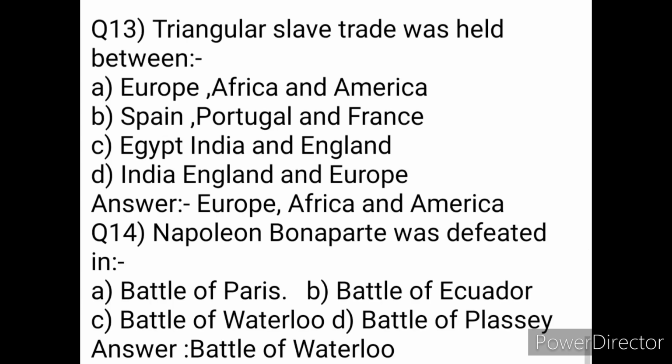Next, triangular slave trade was held between A. Europe, Africa and America, B. Spain, Portugal and France, C. Egypt, India and England and D. India, England and Europe. Correct answer is Europe, Africa and America. Next, Napoleon Bonaparte was defeated in A. Battle of Paris, B. Battle of Ulm, C. Battle of Waterloo and D. Battle of Plassey. Correct answer is Battle of Waterloo.